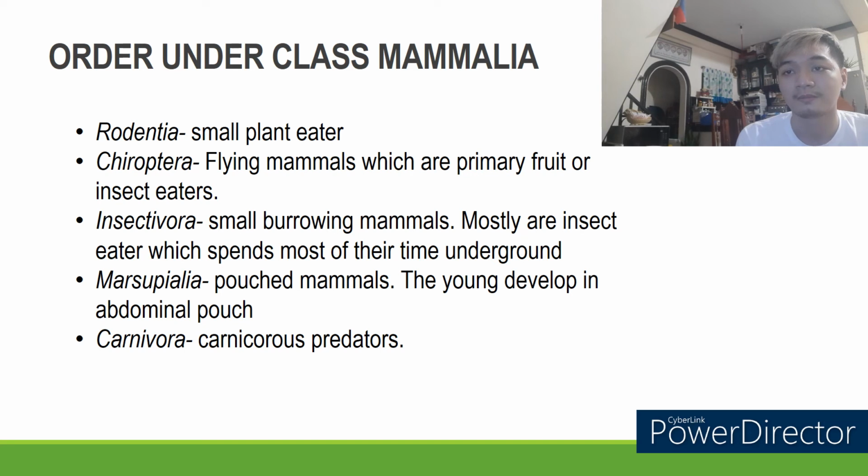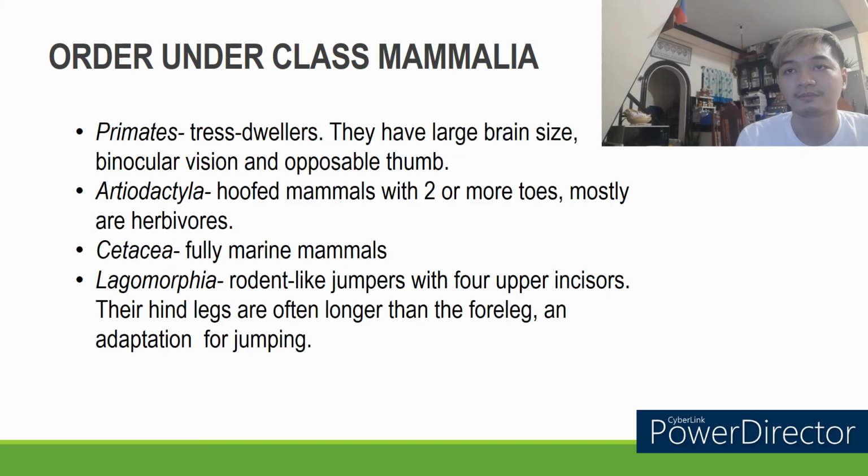Carnivora, carnivorous predators like bears and otters. Primates or tree dwellers. They have large brain size, binocular vision and opposable thumbs, like gorillas and tarsiers. Artiodactyla, hoofed mammals with 2 or more toes, mostly herbivores like deer and giraffe. Cetacea, fully marine mammals. Examples of these are whales and dolphins.